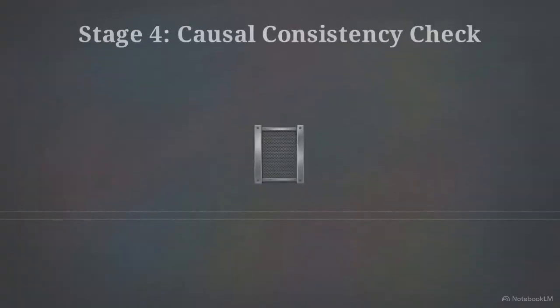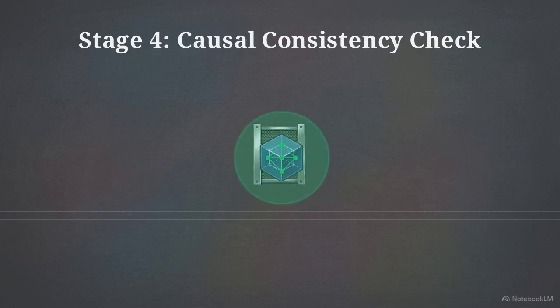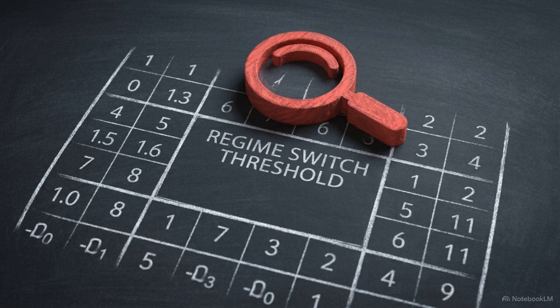The 4th stage, the causal consistency check, acts as the critical filter. This is where perturbation failures are caught. If a mapping preserves static structure but strips out non-signaling constraints like threshold windows, the consistency filter rejects it. The structural mapping alone is insufficient. Bypassing this specific audit creates significant diagnostic gaps, particularly regarding how a system handles threshold-driven regime switches.